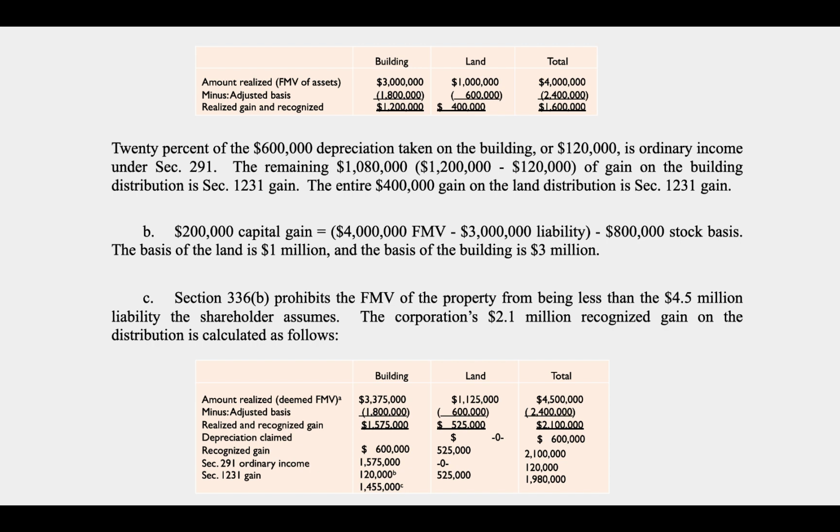So here in Part B, they would have a $200,000 capital gain, and that's because they received $4 million fair market value worth of property, the building and the land, but we reduced that by the assumption of the liability, which is $3 million. So we have a $1 million amount realized minus an $800,000 adjusted basis. So we'd have a $200,000 capital gain. The basis of the land is $1 million, and the basis of the building is $3 million. They take a fair market value in that.